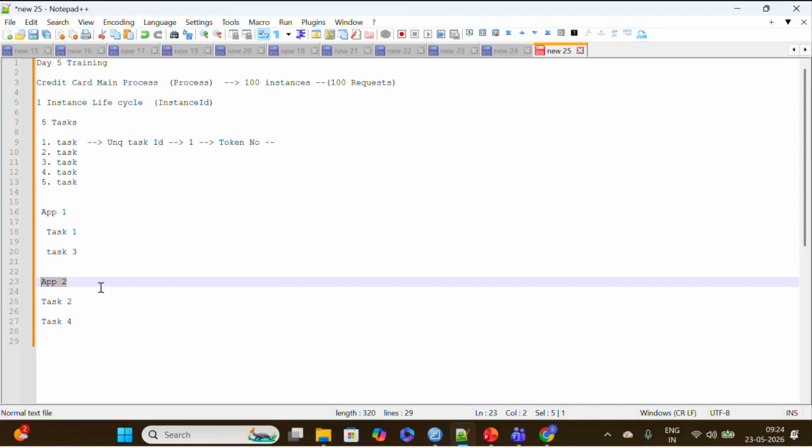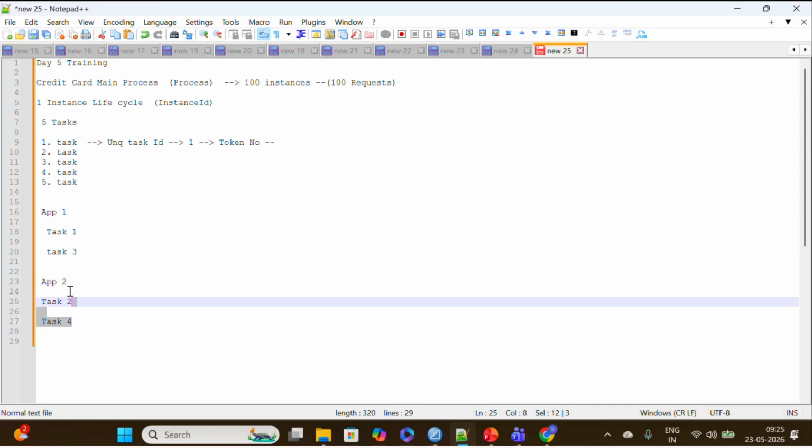It's a series. Whichever application's request comes first, that serial number will be taken, and that process will be triggered. For that, a unique ID will be assigned, in the form of a serial number. When a request comes from another app, the instance ID will be created by taking the previous serial number and adding one. Again, the next instance ID will be created.